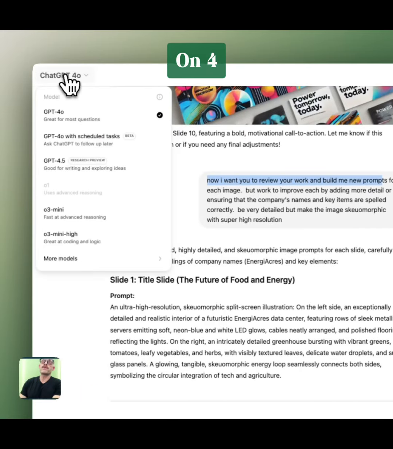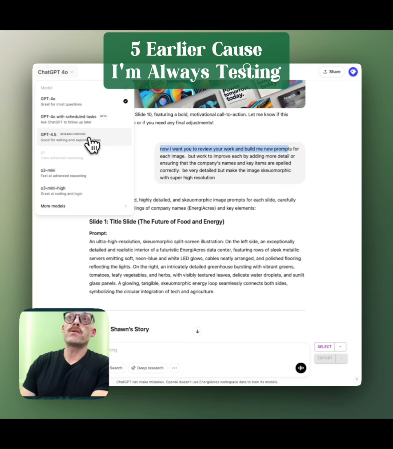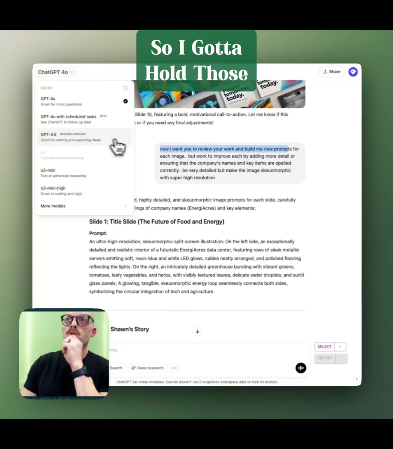And by the way, I'm on 4.0, but I was on 4.5 earlier because I'm always testing out. But I only have a couple left, so I got to hold those.